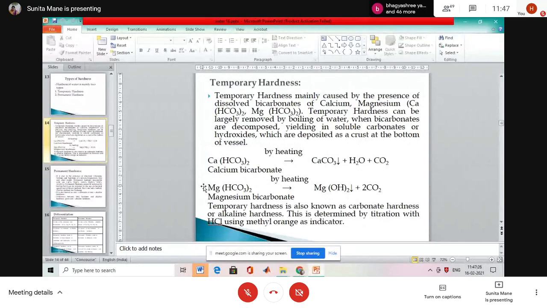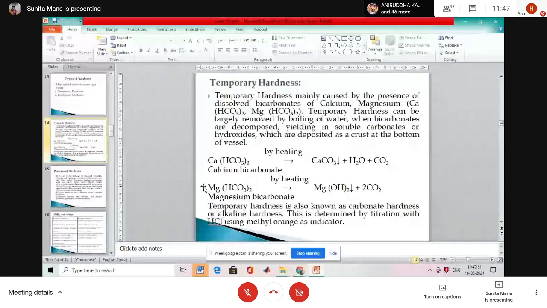Temporary hardness is mainly caused by the presence of dissolved bicarbonates of calcium and magnesium. Okay, write down the reaction: calcium bicarbonate, Ca(HCO3)2, and magnesium bicarbonate, Mg(HCO3)2.